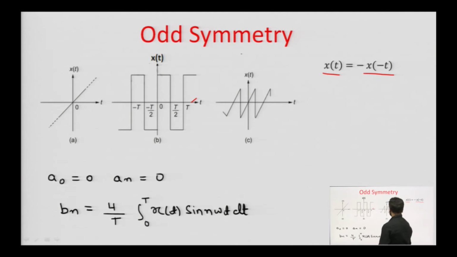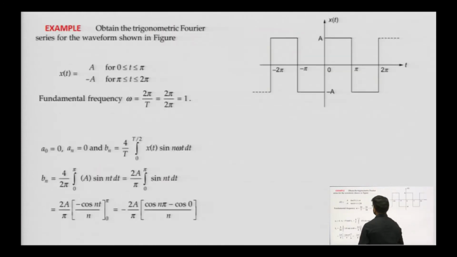So, for an odd symmetric function, a naught will be equal to 0 and a n will be equal to 0, and we will get the value of b n only. In even symmetric we have a naught and a n values, in odd symmetric we have only b n value, b n was 0 in even symmetric function.